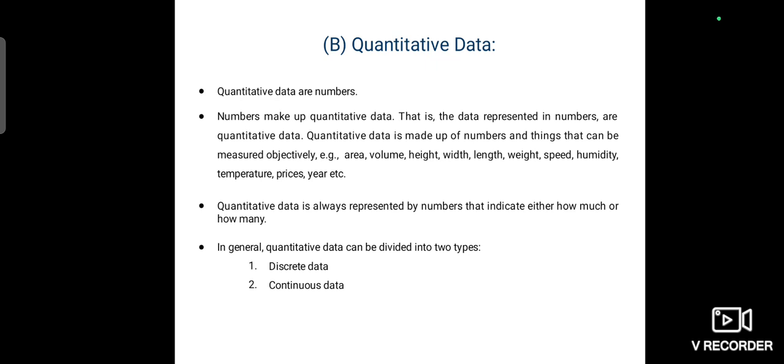In these examples, we can assign numerical values. That value may be a negative value or a positive value, whatever it is, but we are going to assign numbers. Quantitative data is always represented by numbers that indicate either how much or how many. Here there are two types. One is discrete data, another one is continuous data.